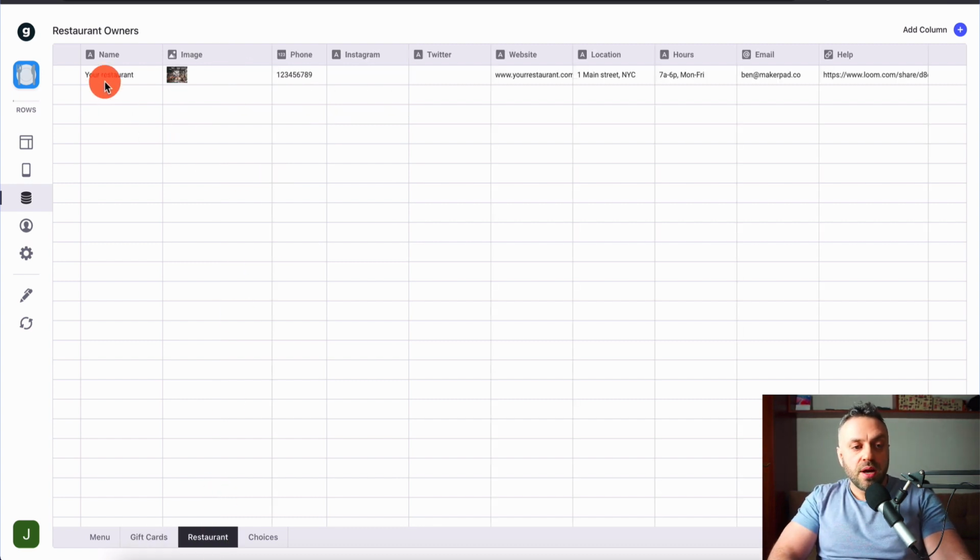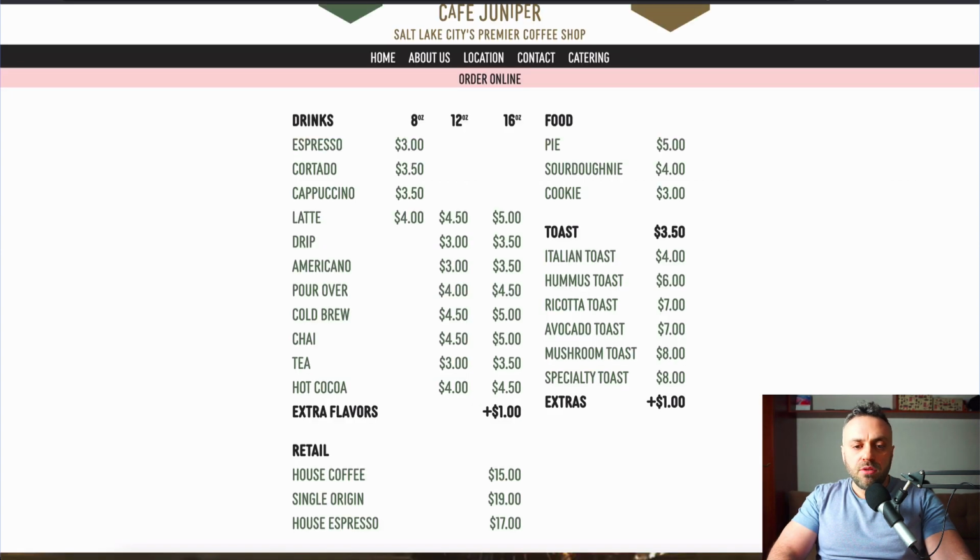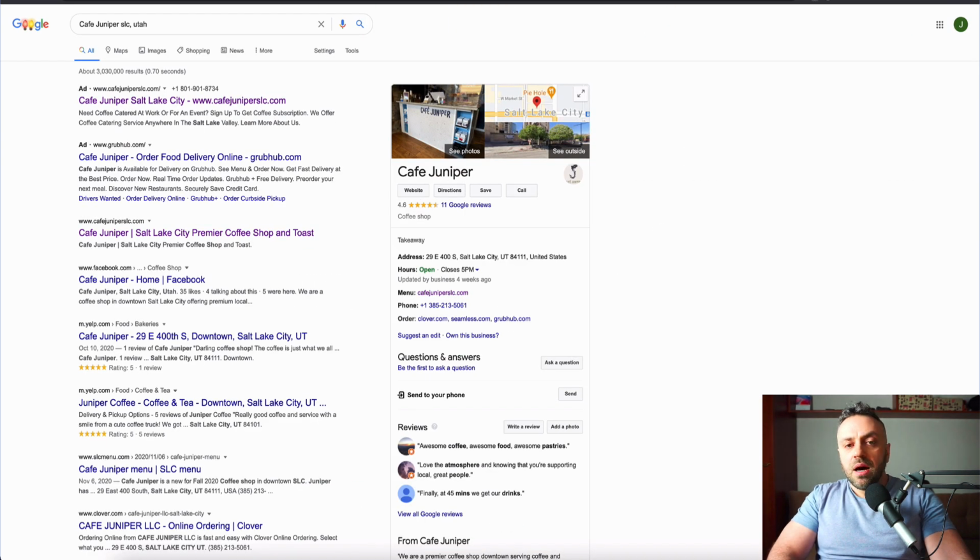Next is the restaurant. You can modify the fields for the restaurant. This is going to have only one row because we're only doing it for one restaurant. We're not building a marketplace for multiple restaurants and multiple users. This is just going to be one restaurant. If I'm the owner of the restaurant, I'm just going to have my own restaurant there and then various products. And then we also have choices, milk type, size. And I believe this is something that you pick whenever you are using this app.